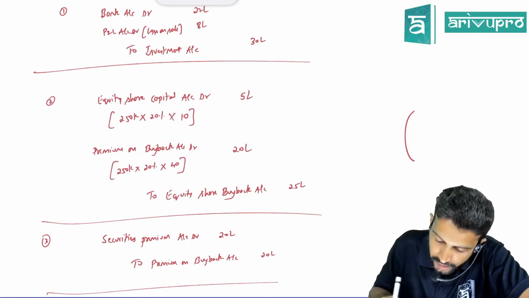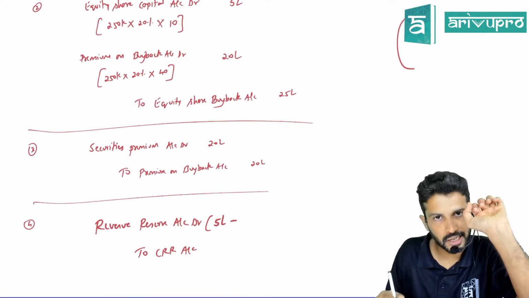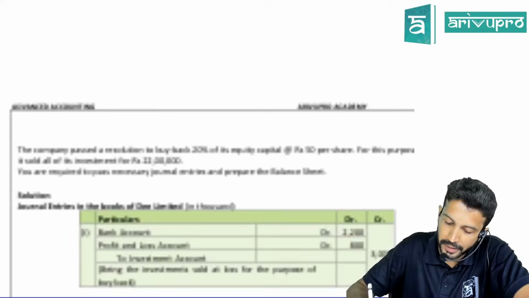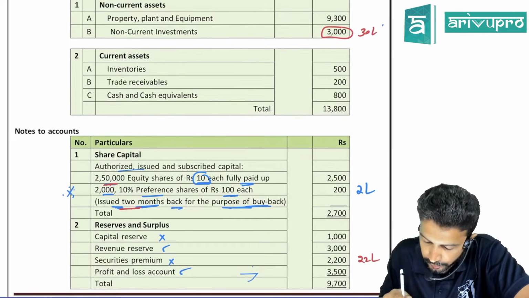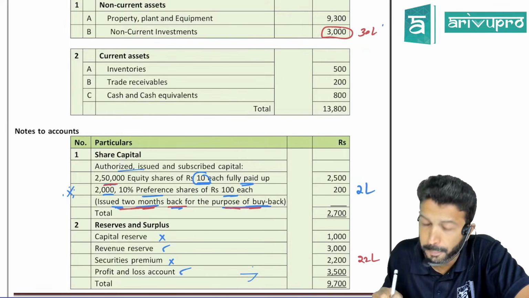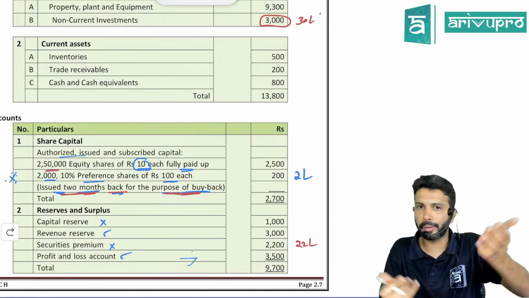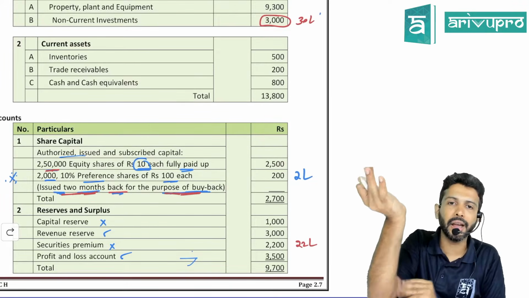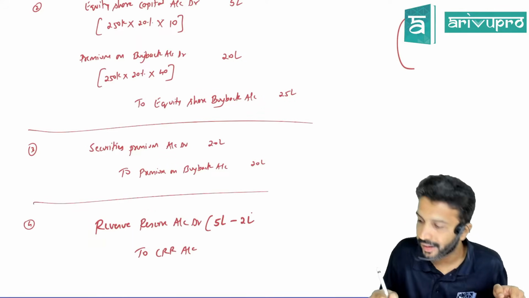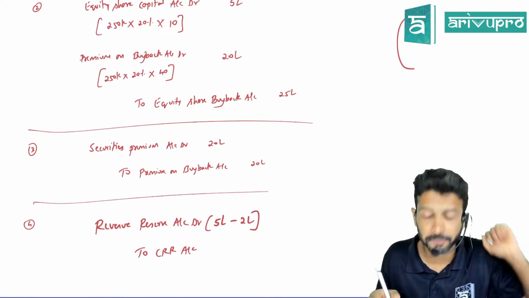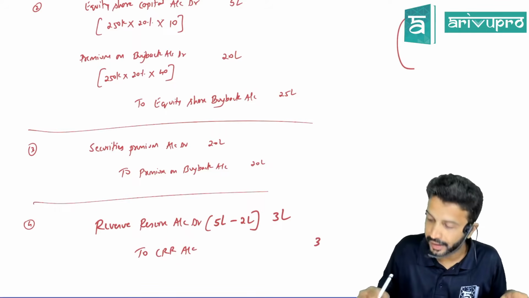Though equity share capital is reduced by 5 lakh, so the gap is 5 lakh. The company has issued some preference shares, as they told in notes to accounts. These preference shares were issued 2 months back for the purpose of buyback, meaning preference share capital has increased by 2 lakh. So out of this 5 lakh, 2 lakh capital gap is already filled. So the gap remaining is only 3 lakh, which you fill up by creating CRR.